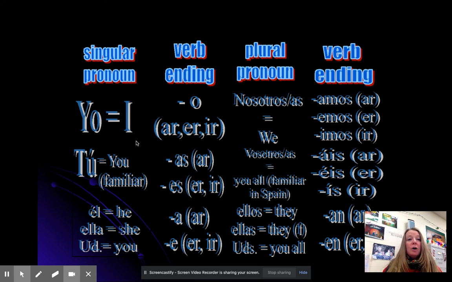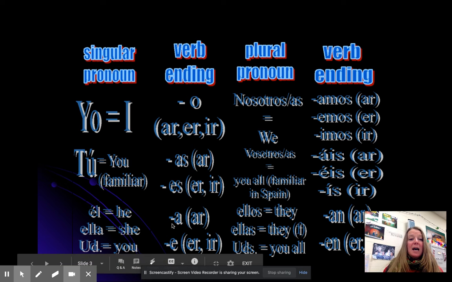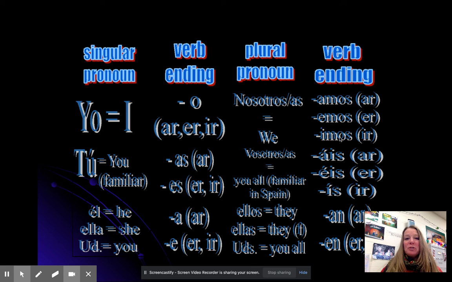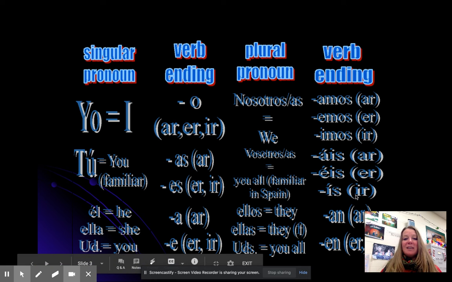Yo, o. Tú, as, es. Él, ella, usted, a, e. Nosotros, nosotras. Amos, emos, imos. Vosotros, vosotras. Áis, éis, ís. Ellos, ellas, ustedes, an, en.